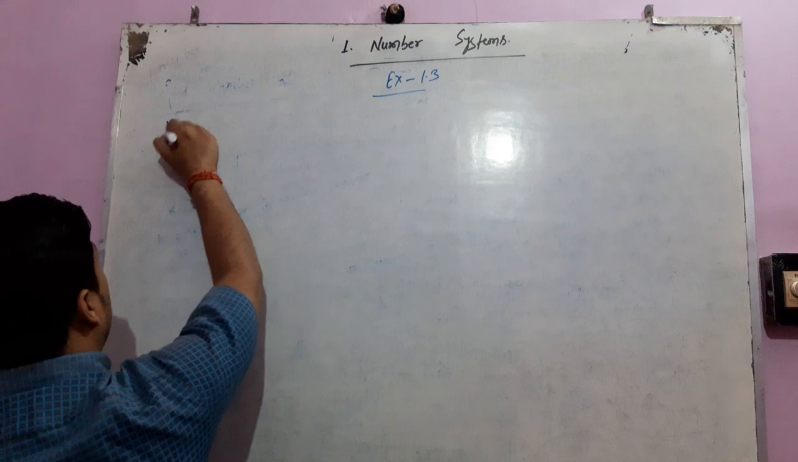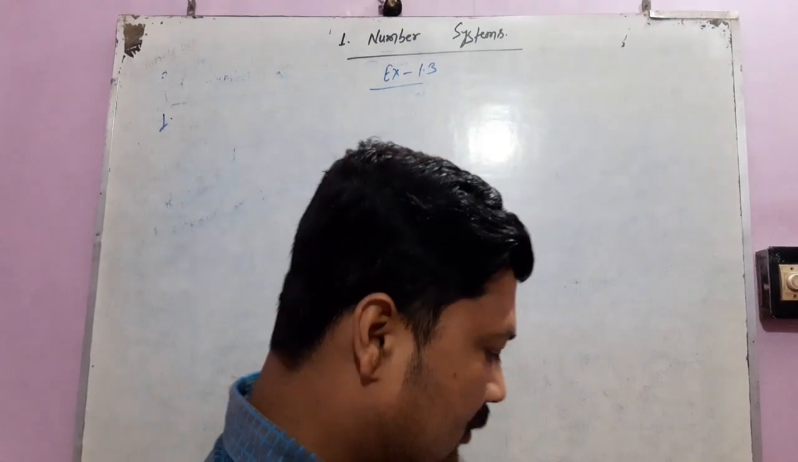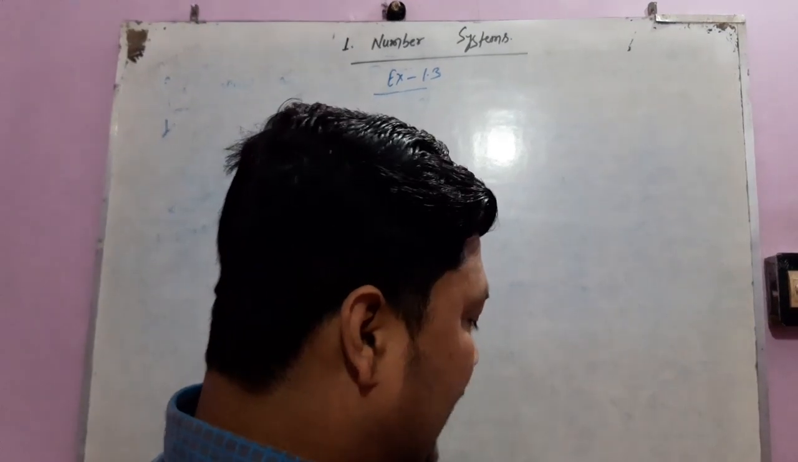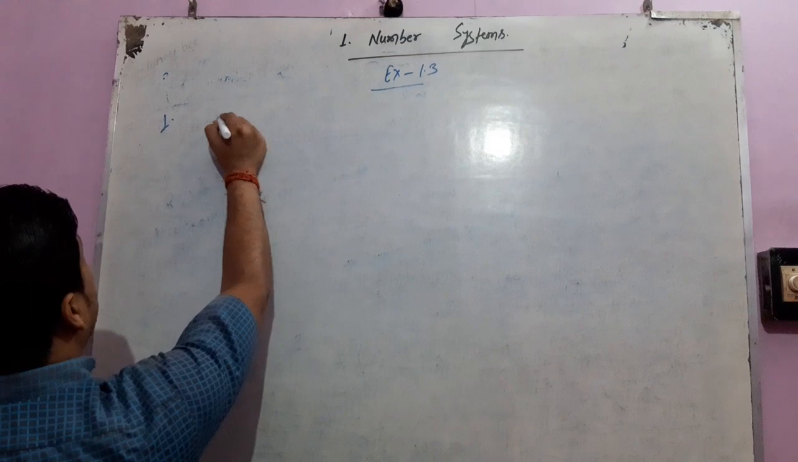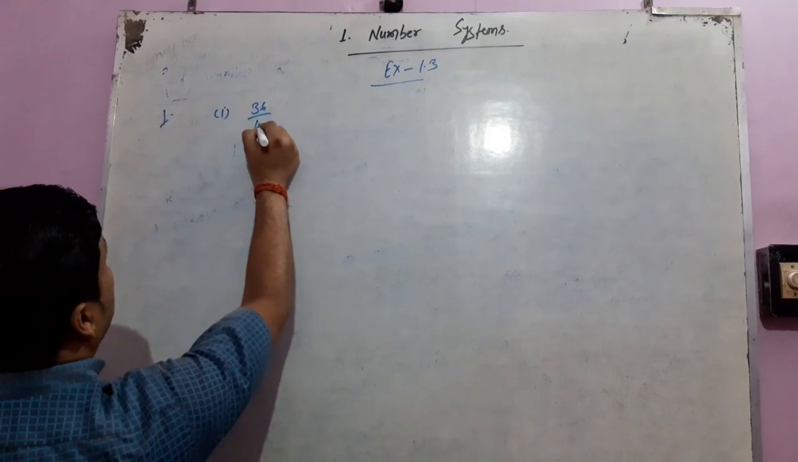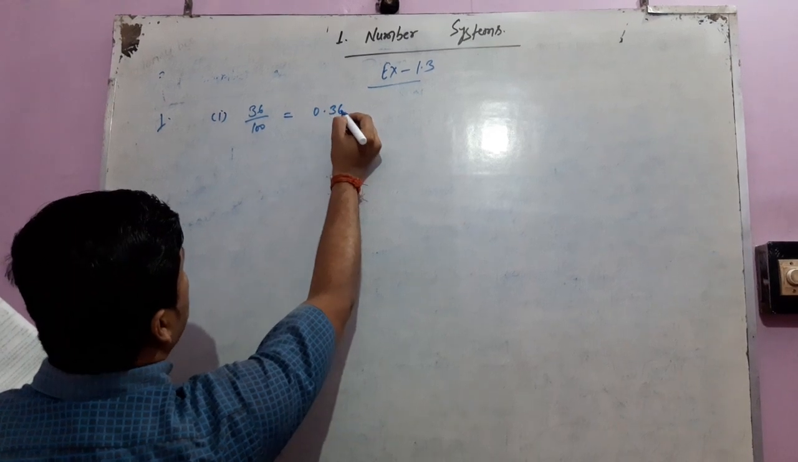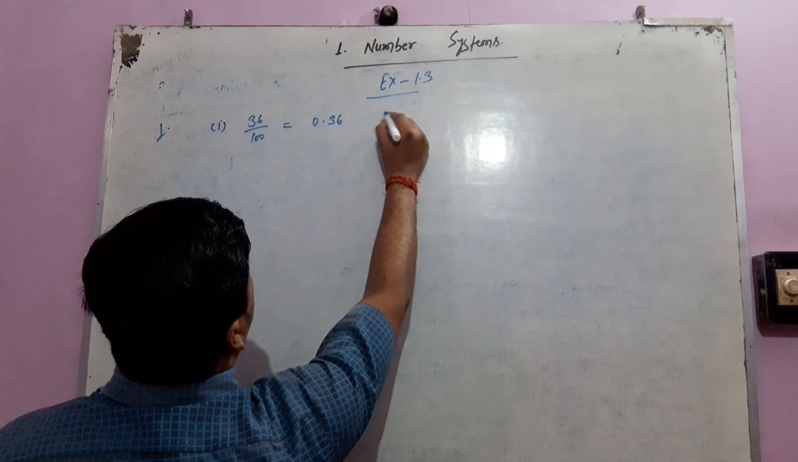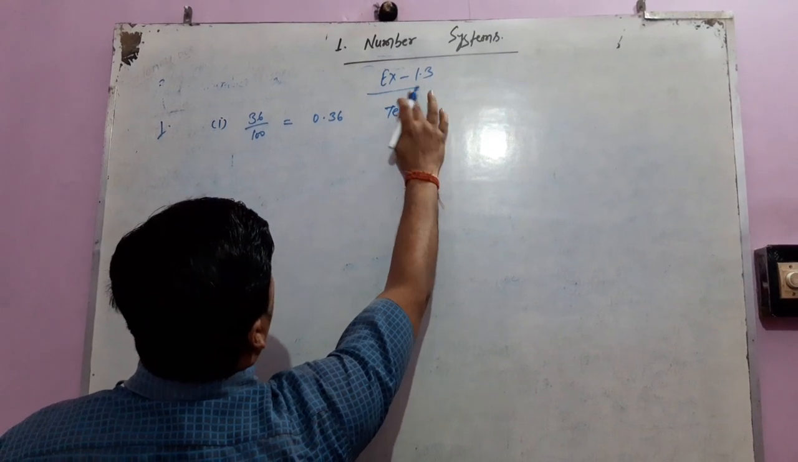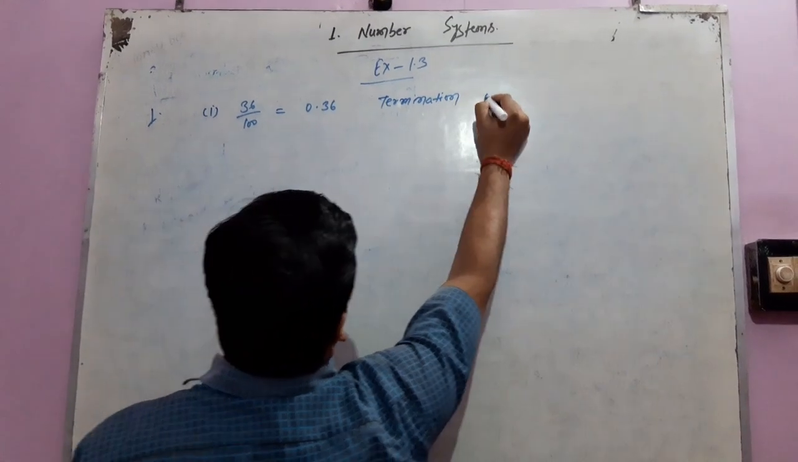The very first question of this exercise is: write the following in decimal form and say what kind of decimal expansion each of them has. The first question is 36/100. If we represent it in decimal form, the result will be 0.36. So this is a terminating decimal expansion.